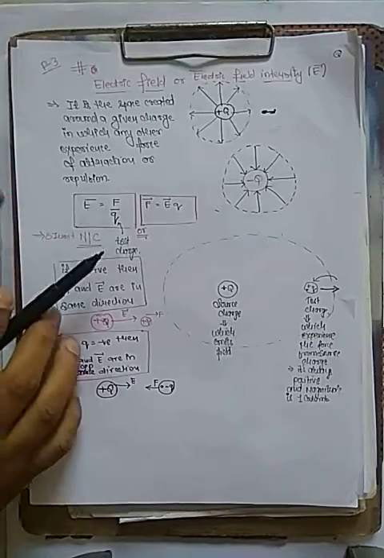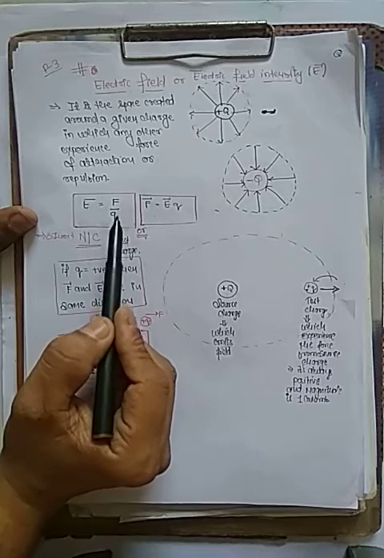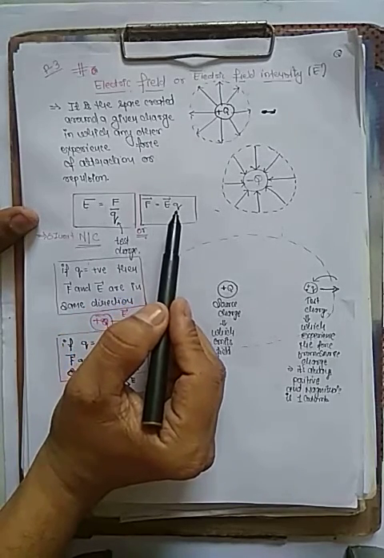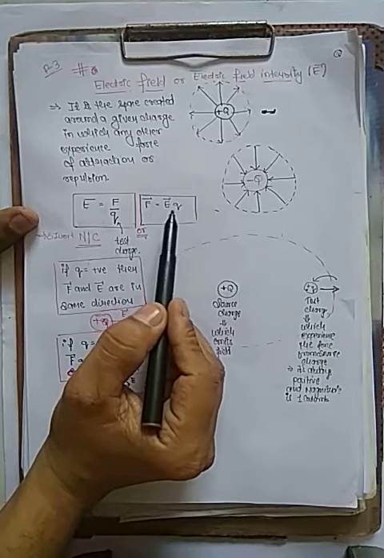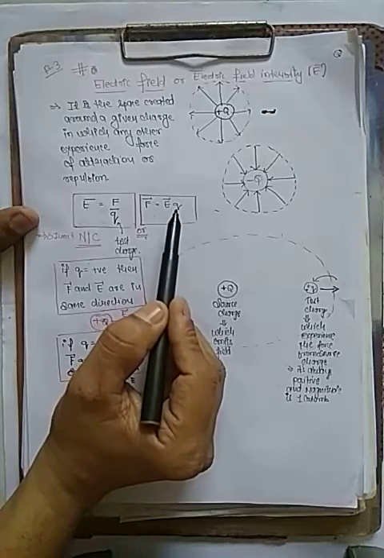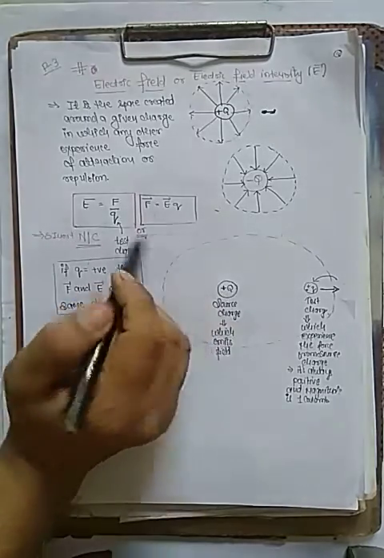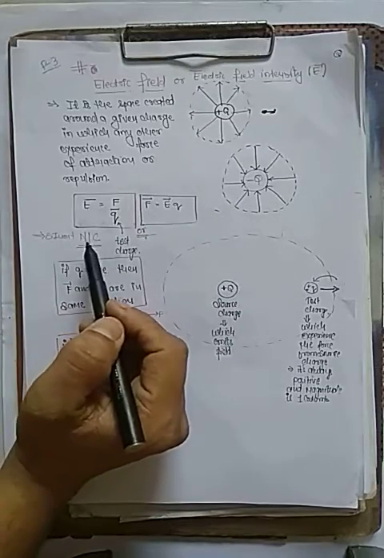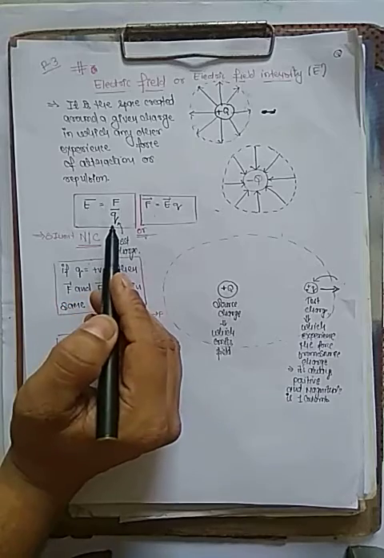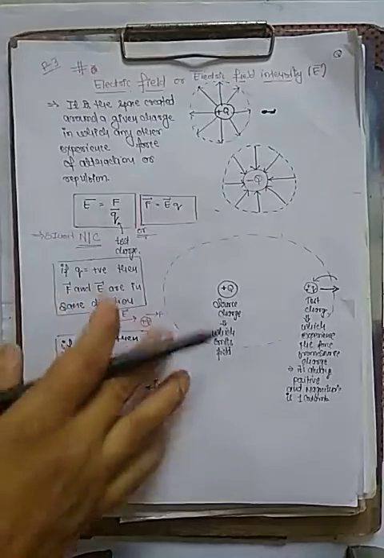So what is the formula? The formula is electric field equals force upon charge. How do we get this? By the definition: a charge will exert force when we are inside the field. So a charge experiences force inside the field. What is the SI unit of electric field? Force is measured in newton and charge is measured in coulomb. So the unit is newton per coulomb.